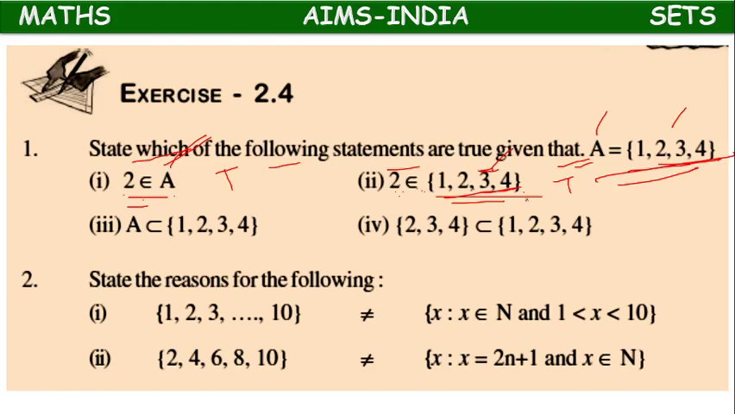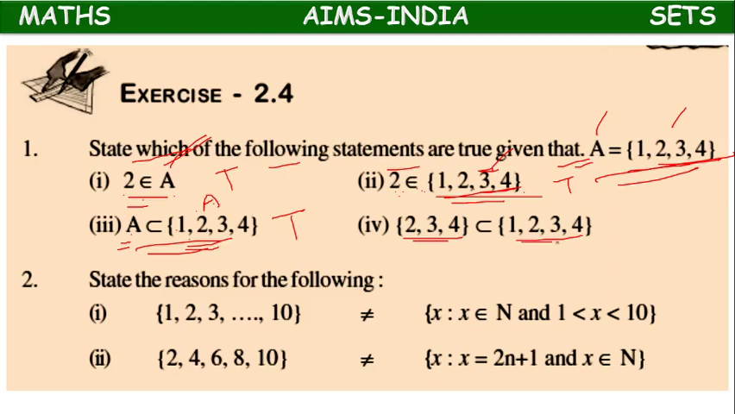This is also true. A is a subset of 1, 2, 3, 4. This set's name is A only. So, every set is a subset of the same set. It is also true. So, every set is a subset of itself. That's why it is true.